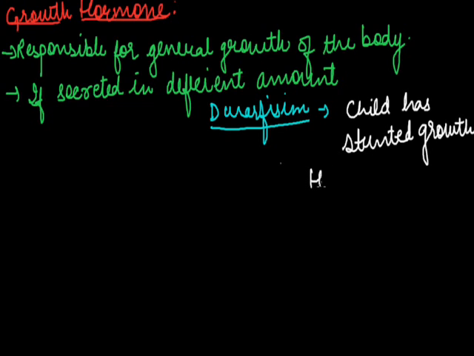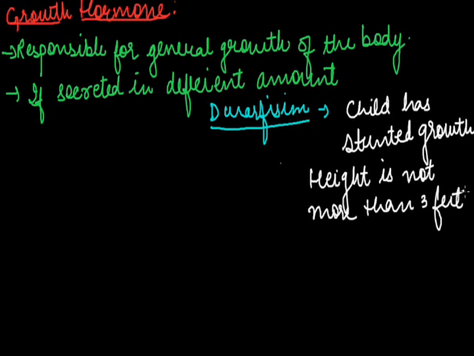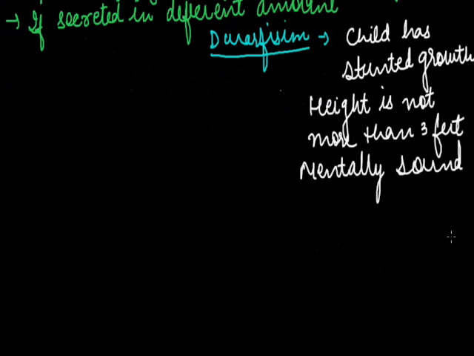The height is not more than 3 feet. But a dwarf child is mentally sound. That means that he is not mentally retarded.